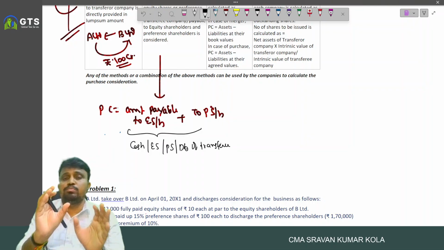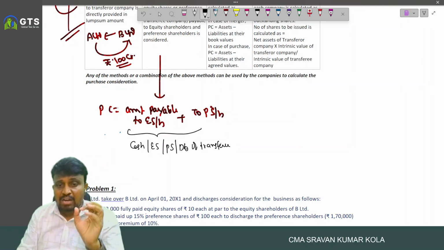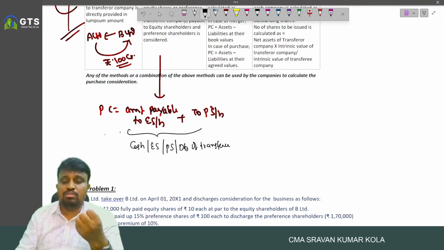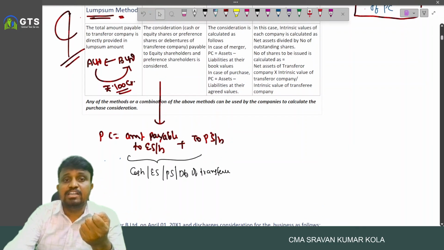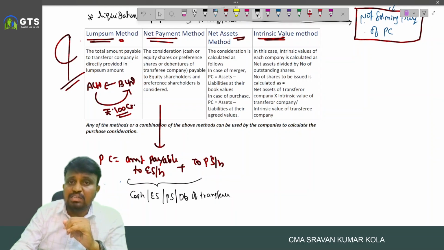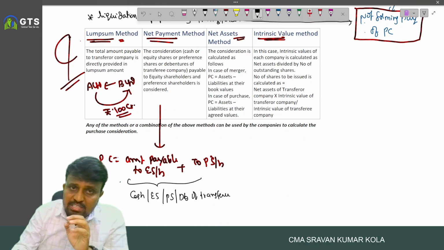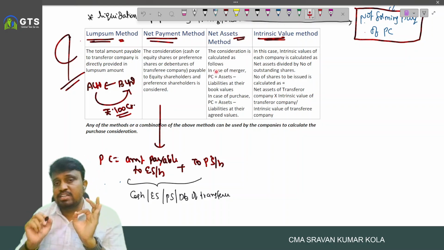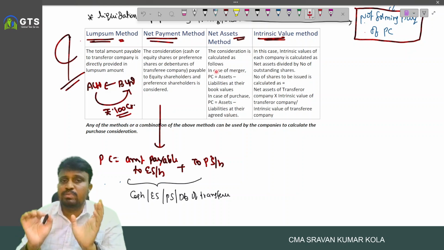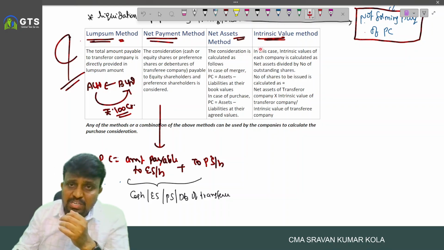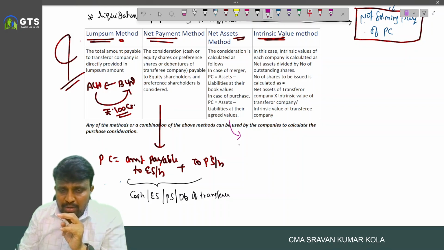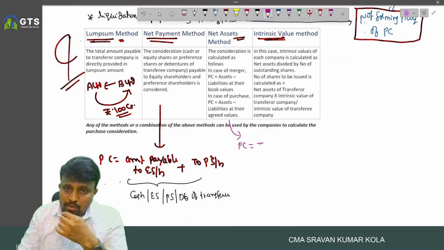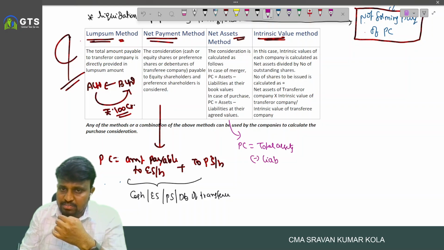What is the amount you agreed to pay to the equity shareholders of transferor? And what is the amount you agreed to pay to the preference shareholders of transferor? And that aggregate amount is treated as PC under which method? Net payments method. And third one, net assets method. This is a very important method, net assets method. If nothing was stated in the problem about the method, we follow this method only, net assets method. And under net assets method, purchase consideration is equal to total assets minus liabilities.